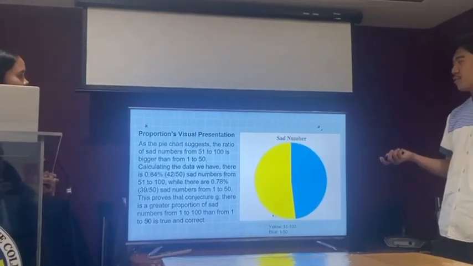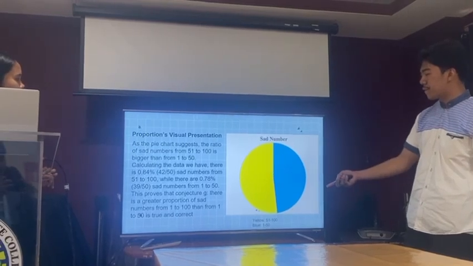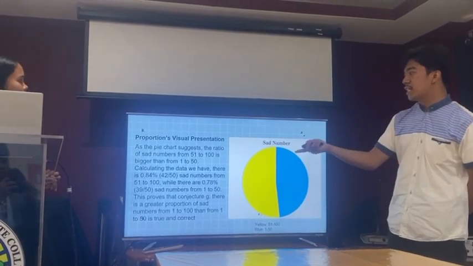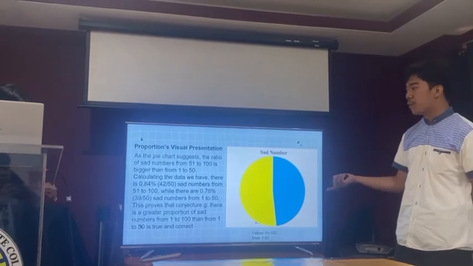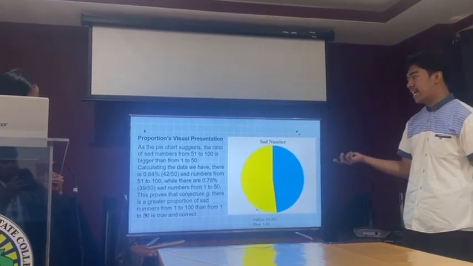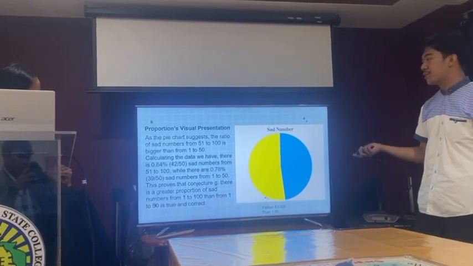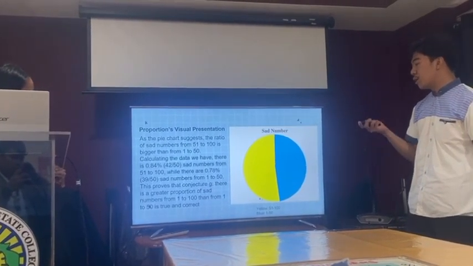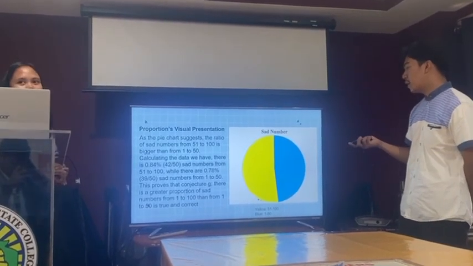This graph shows that the blue one is 1 to 50 and the yellow is 51 to 100. Calculating, we have 0.84%, or 42 over 50, sad numbers from 51 to 100, while there are 0.78%, 39 over 50, sad numbers from 1 to 50. So this proves conjecture G, there is a greater proportion of sad numbers from 51 to 100 than from 1 to 50.